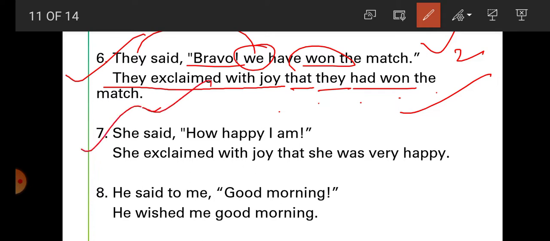Now number 7. She said, "How happy I am." It means "I am very happy." I am very happy. She said, "How happy I am."